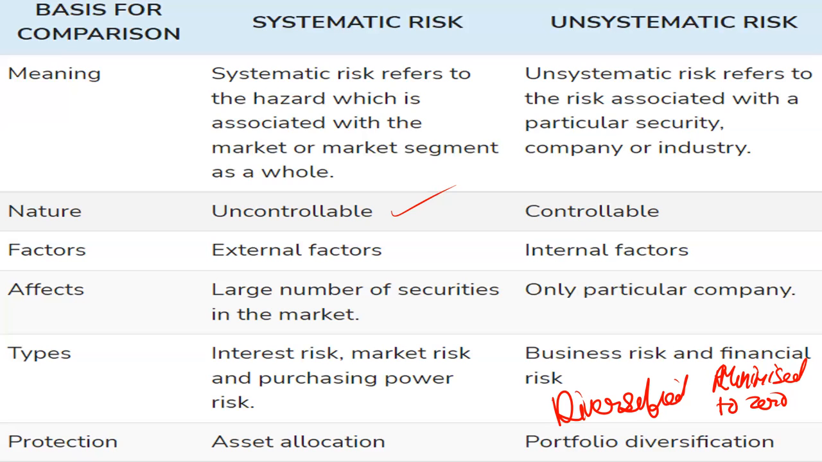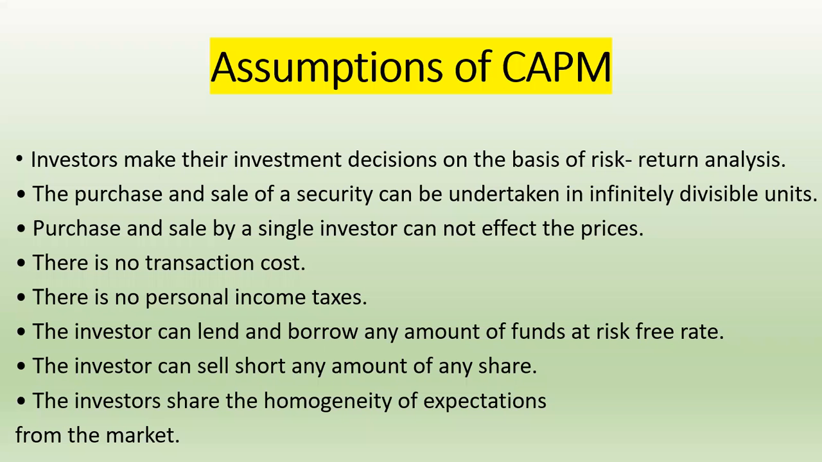Okay. Then protection, how can you protect yourself? By asset allocation, you can protect yourself from the systematic risk, and from the unsystematic risk you can use the product portfolio diversification strategy to minimize it. Now let's discuss the CAPM, assumptions of CAPM. First assumption is what? Investors make their investment decisions on the basis of risk return analysis. Investors are rational, they use logic, so they make proper investment decisions on the basis of risk return analysis.